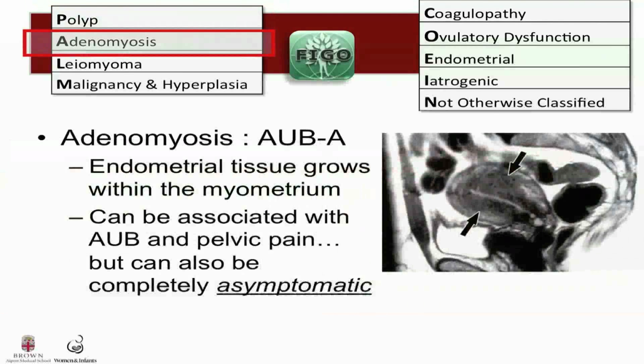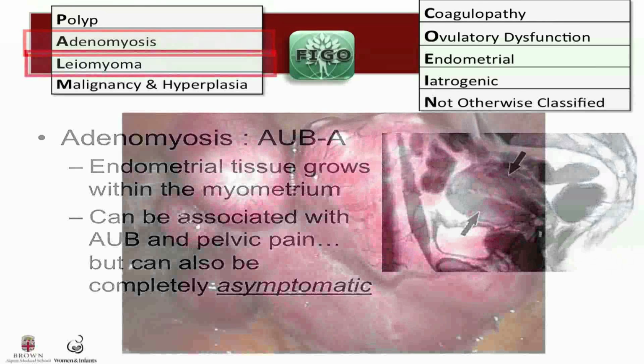Adenomyosis is endometrial tissue that grows within the myometrium. And although adenomyosis is listed as a potential etiology for AUB, the relationship between adenomyosis and AUB is unclear. Adenomyosis can be associated with abnormal bleeding and pelvic pain, but it can also be completely asymptomatic. So again, just because you see one of these structural issues doesn't mean that it's necessarily the cause of abnormal